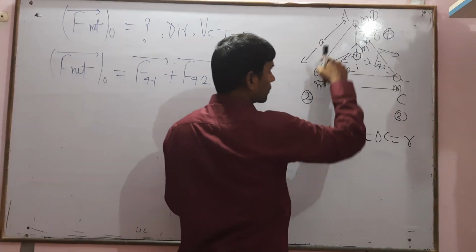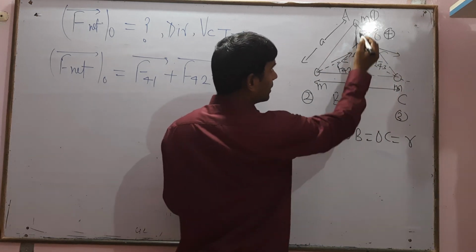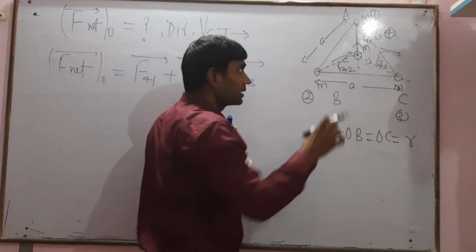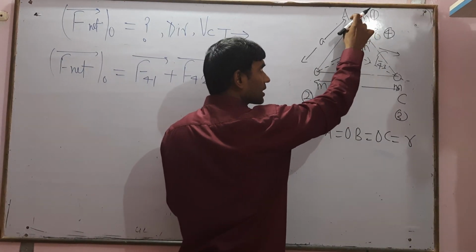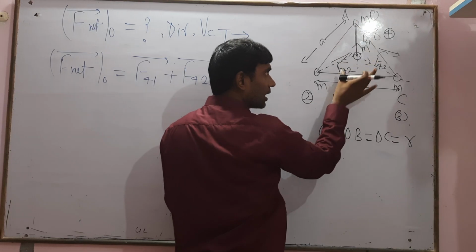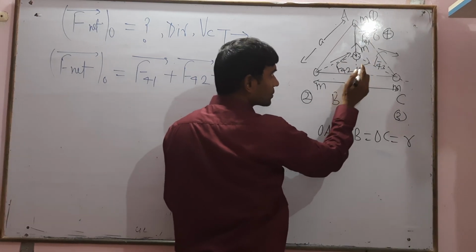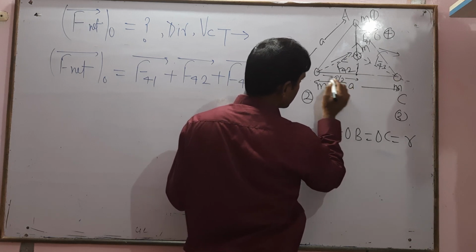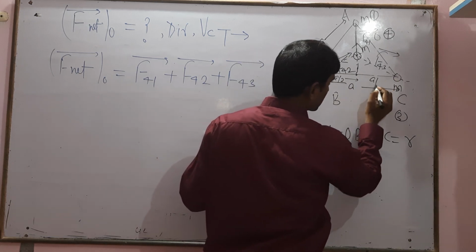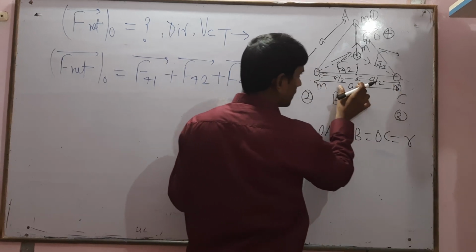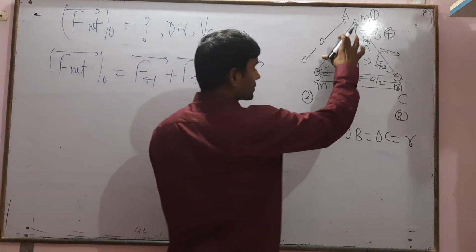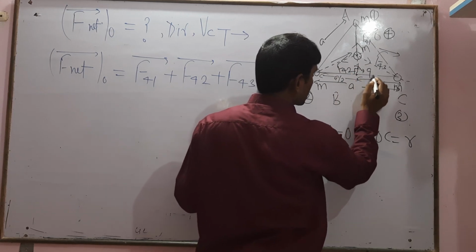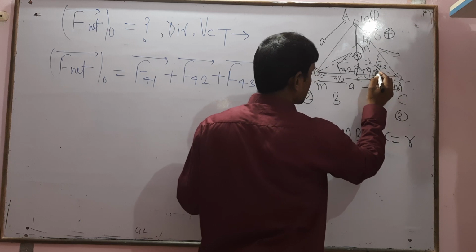We know that for an equilateral triangle, if the sides are equal and we draw the perpendicular from this point on the opposite line, then this line will be bisected, meaning this distance is half of that distance: a by 2, a by 2. This is a, this is a by 2. This angle equals 90 degrees.